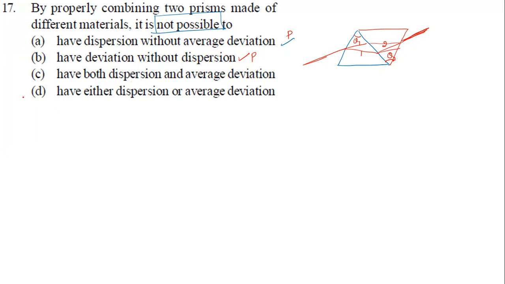Look, our last option is left. That is the right answer for this question. Have either dispersion or deviation, only dispersion or only deviation? No, it can have both. It can have dispersion, it can have deviation, but it cannot have only a single thing. So what's the option? Either dispersion or average deviation only, so this is a not possible case. So this is question number 17.